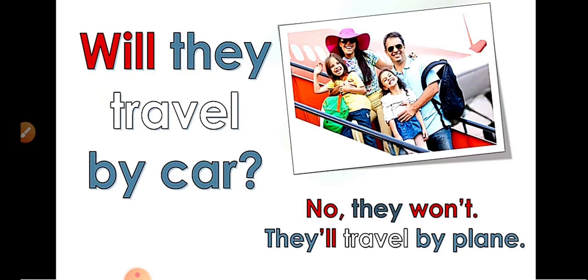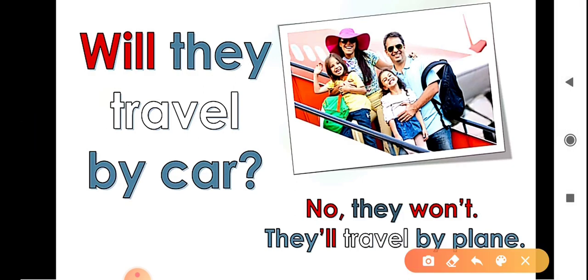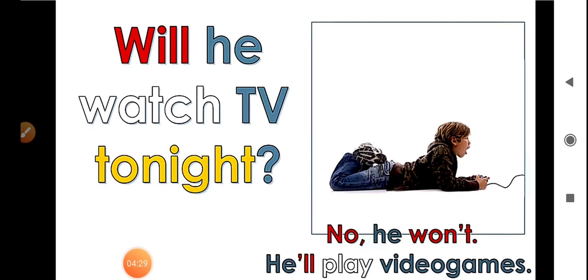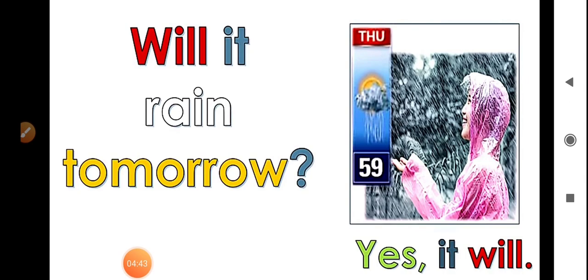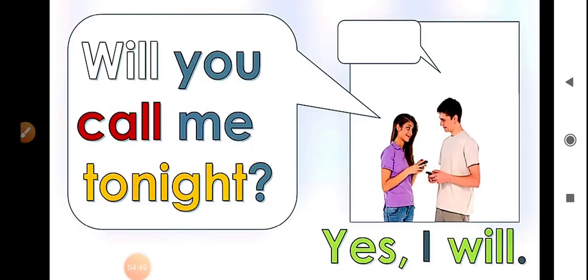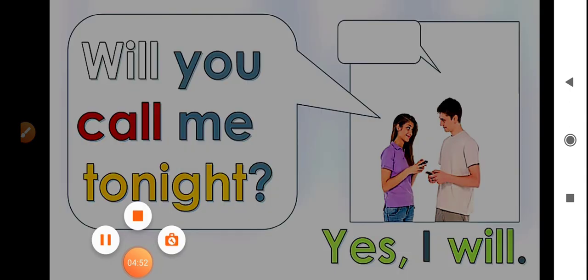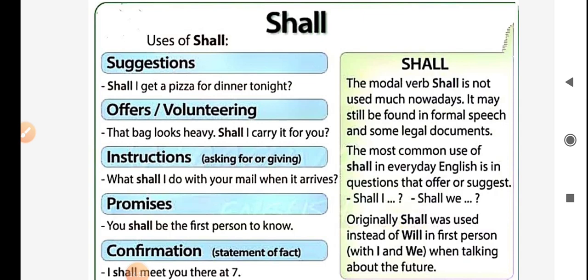Will they travel by car? No, they won't. They will travel by plane. Won't is the short form for will not. Next example. Will he watch TV tonight? No, he won't. He will play video games. Will she visit London? Yes, she will. Will it rain tomorrow? Yes, it will. Will you call me tonight? Yes, I will.